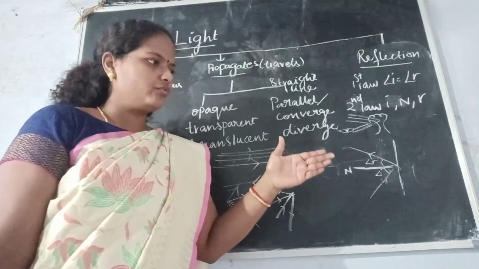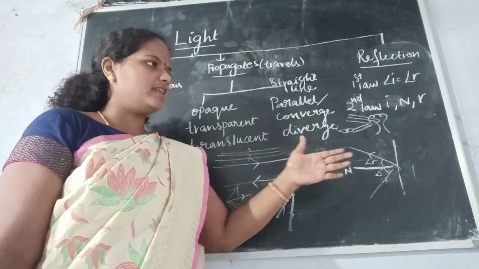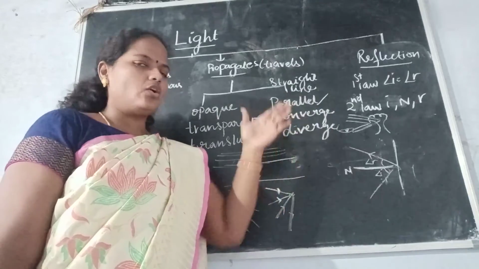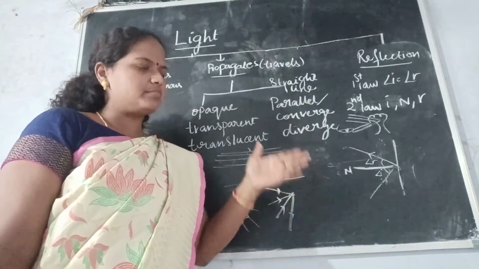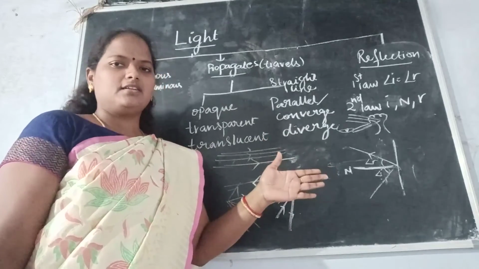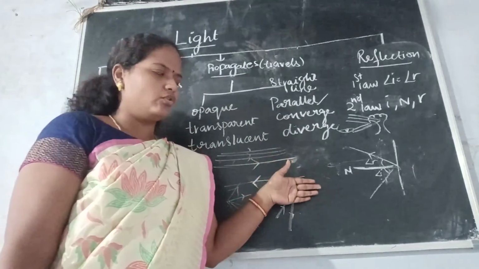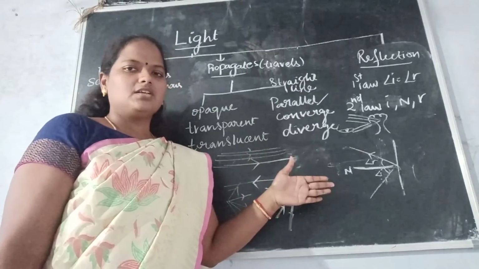If the light source is moved a little forward, then the incident ray, the normal and the reflected ray will all lie on the same plane. That means at the same height, on the same plane. For example, on my hand, all three will be on my hand. If on the board, all three will be on the board. Same plane.